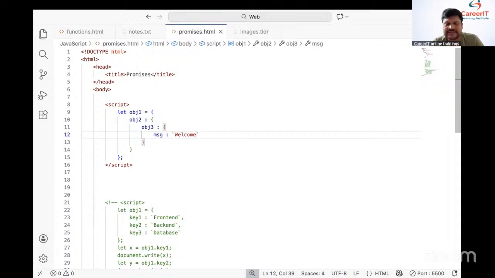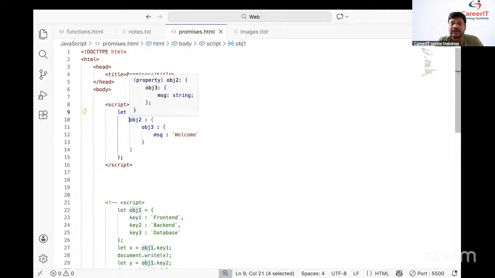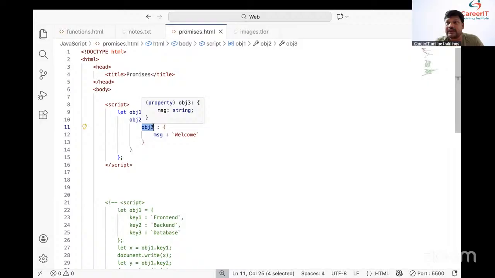Fine. Students, say this one. I want to read the message. Whatever message we have, how to read it? Read obj2 from obj1. Bhargav, say this one. Read obj2 from where? obj1. Next one, read obj3 from where? obj2. Next one, read message from obj3. Read message from where? obj3.